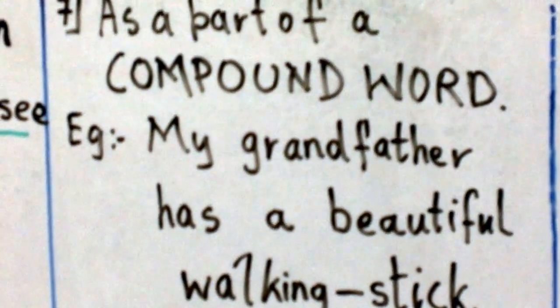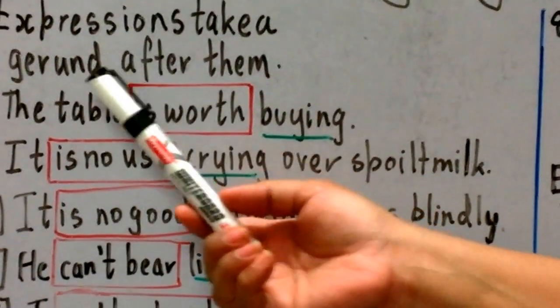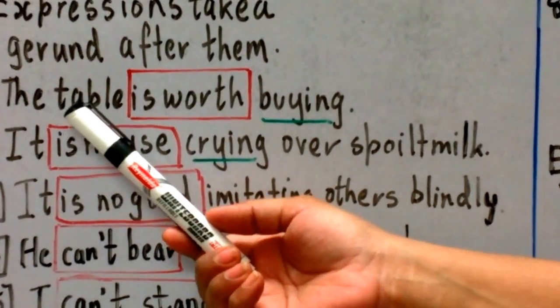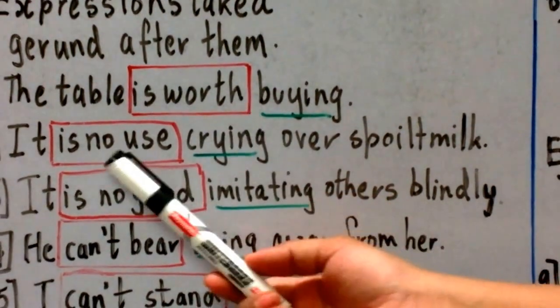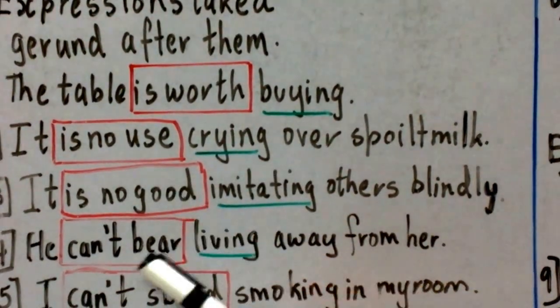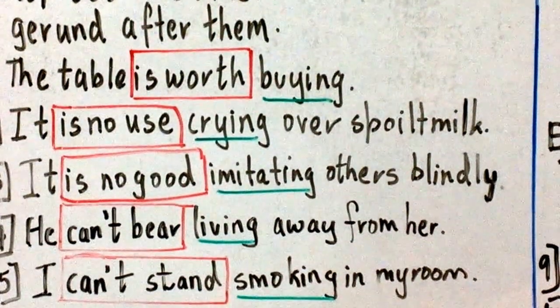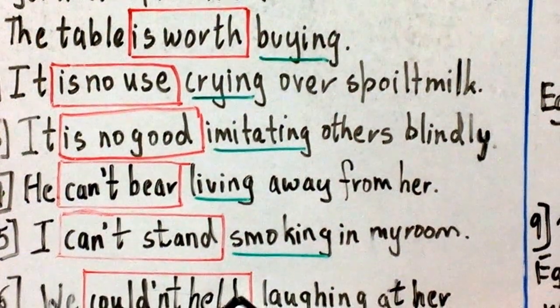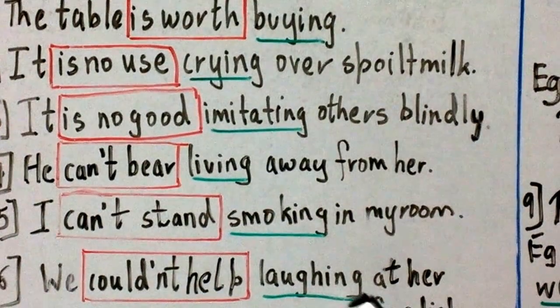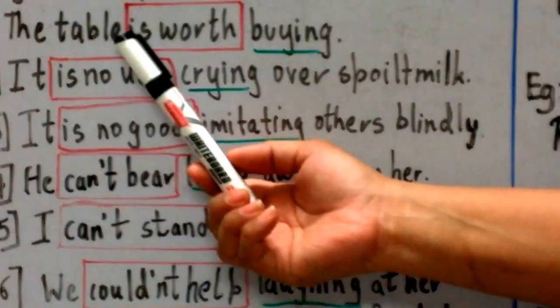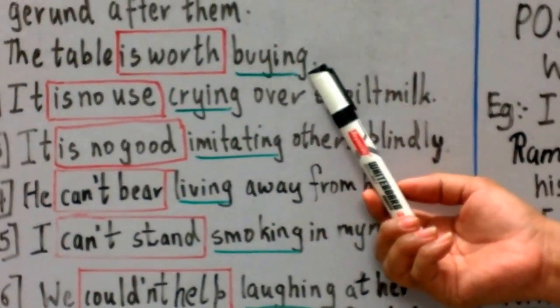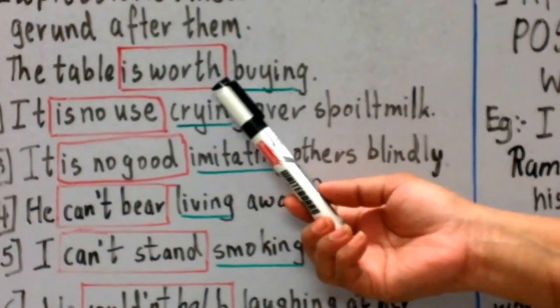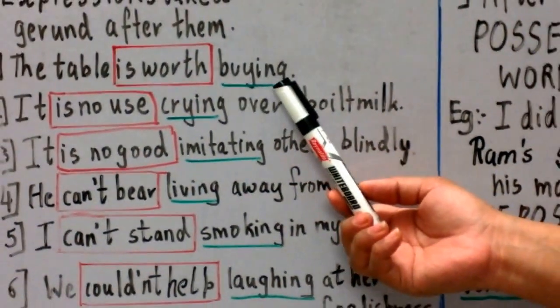Where else can we use a gerund? We can use a gerund in certain expressions. For example, I have written here, is worth, is no use, is no good, can't bear, can't stand, couldn't help. All these expressions can take a gerund after them. For example, I have written here, the table is worth buying. So we have used is worth and we have a gerund after it, that is buying.